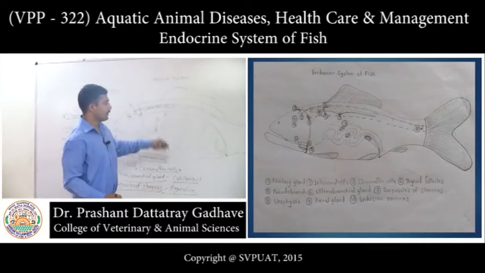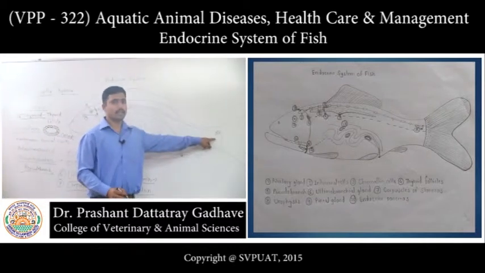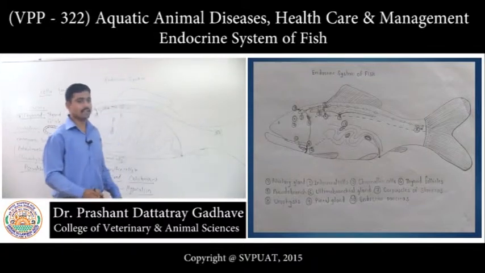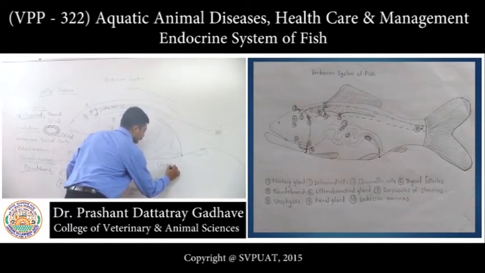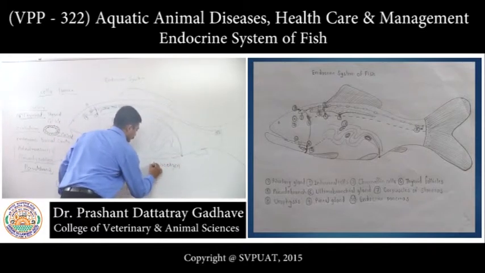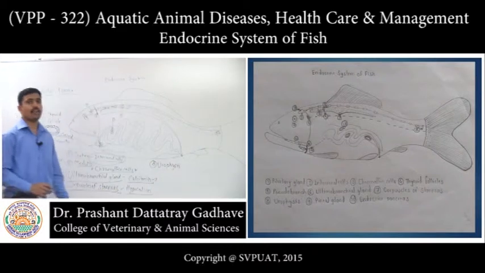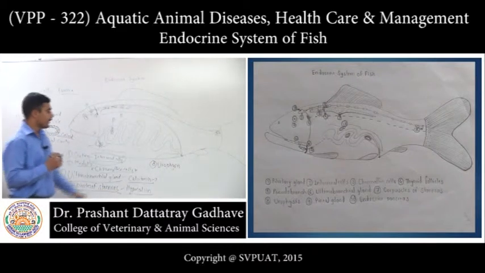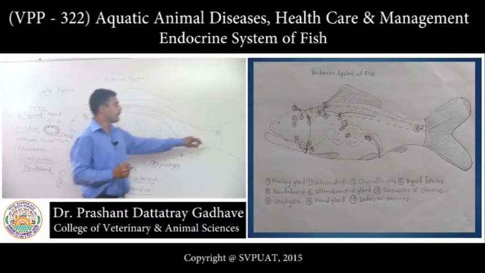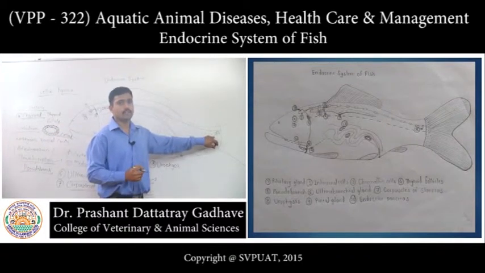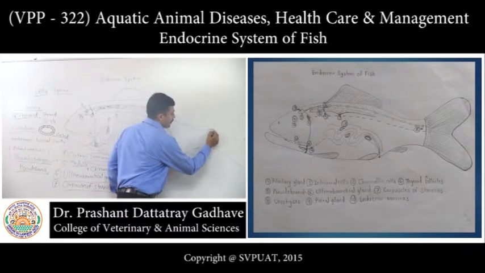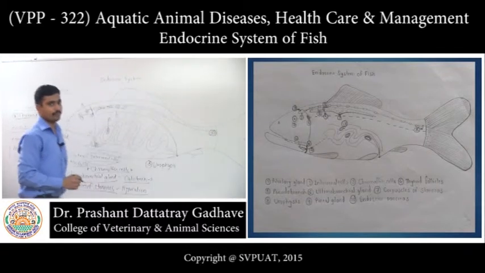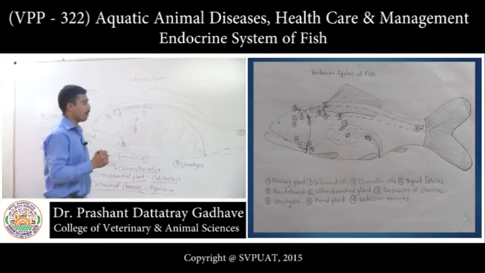Then the next gland, here again its function is not well documented, is the urophysis. This gland is present at the ventral aspect of the distal end of the spinal cord.